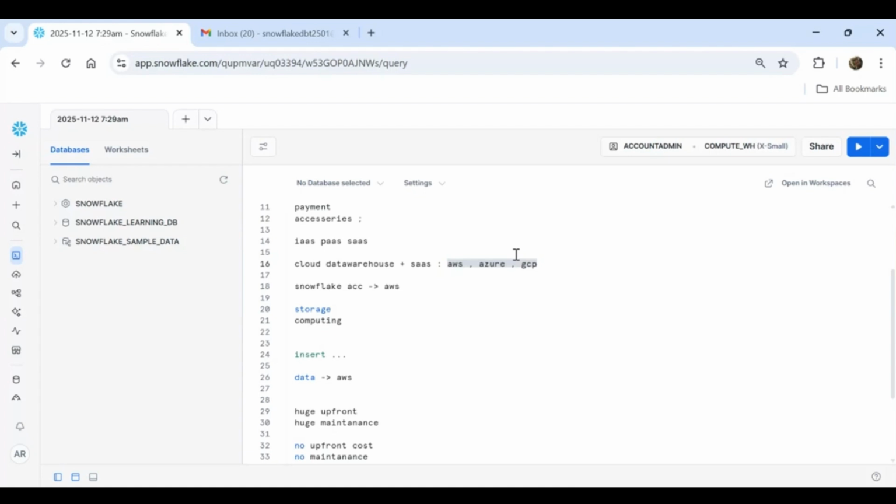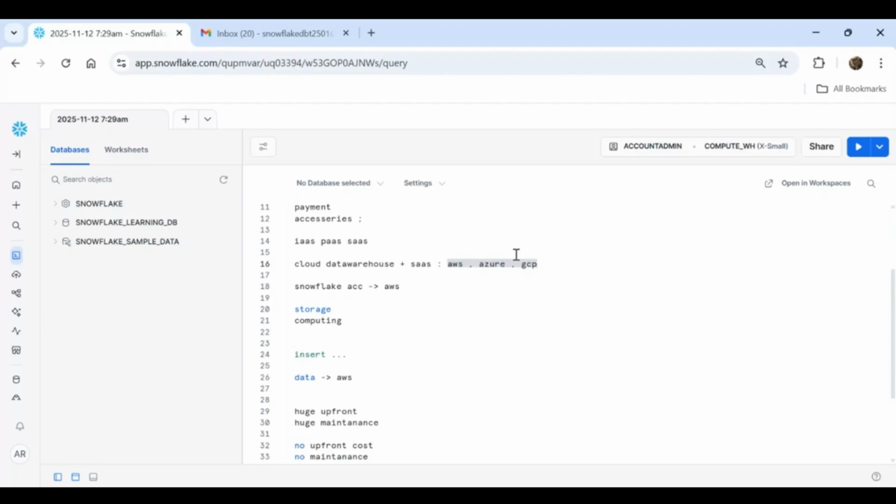Under the hood, Snowflake will be maintaining everything: server related activities, storage, computing. Every activity, the Snowflake cloud providers or the cloud engineers will be handling. You as a data engineer or admin or architect will be concentrating only on the database, on the data warehouse, on the data level. So you don't need to worry about the server level.